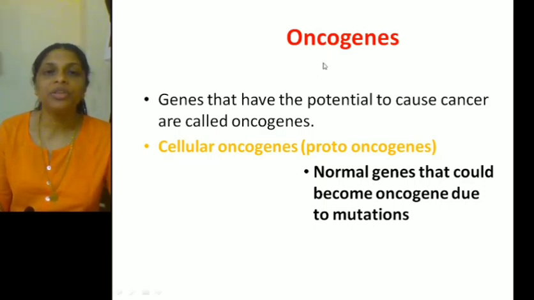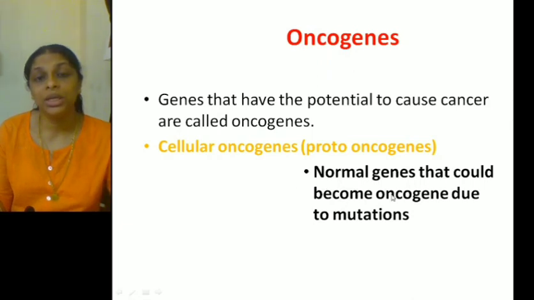So that is the difference between an oncogene and a cellular oncogene. Hope you got it. So what are oncogenes? Oncogenes are the genes that have the potential to cause cancer. Whereas proto-oncogenes or cellular oncogenes are normal genes that could become oncogenes due to mutation. Hope you got it.